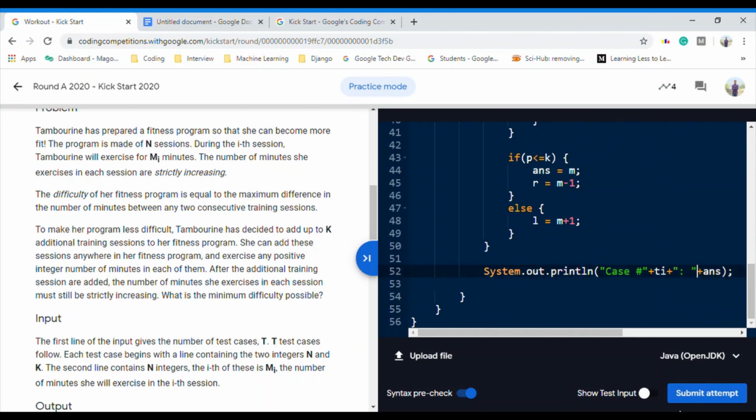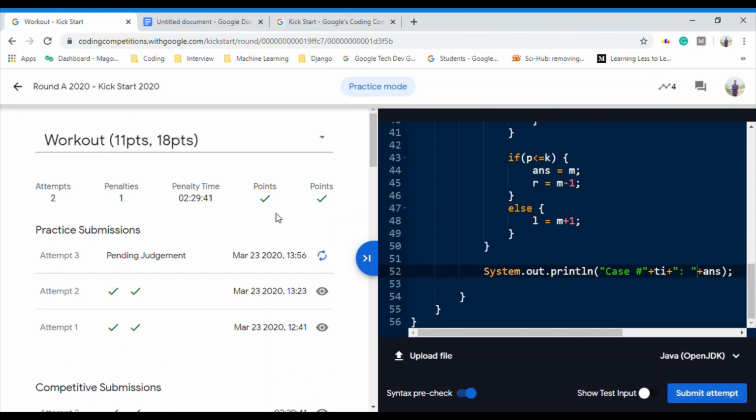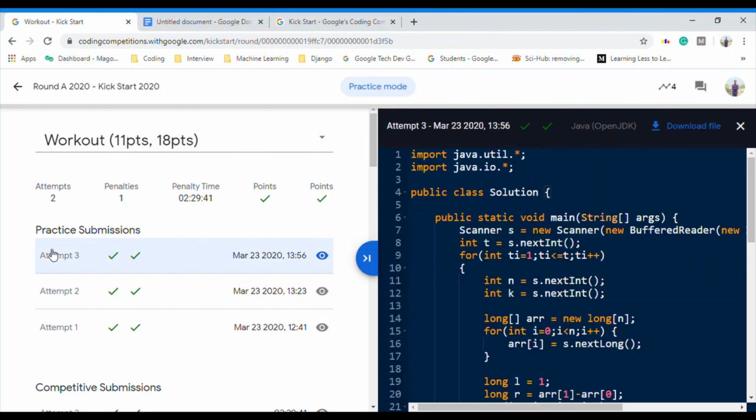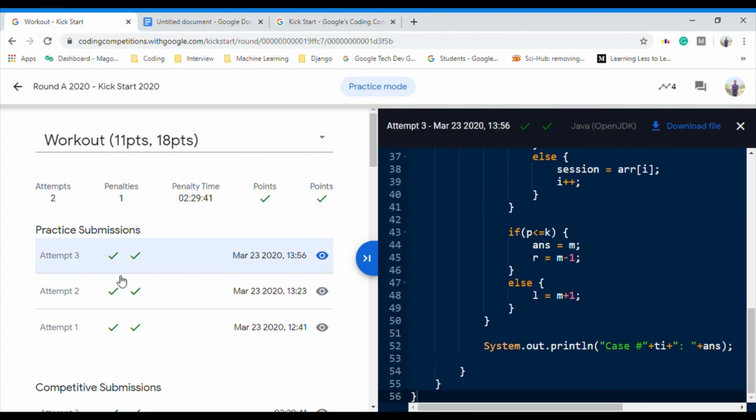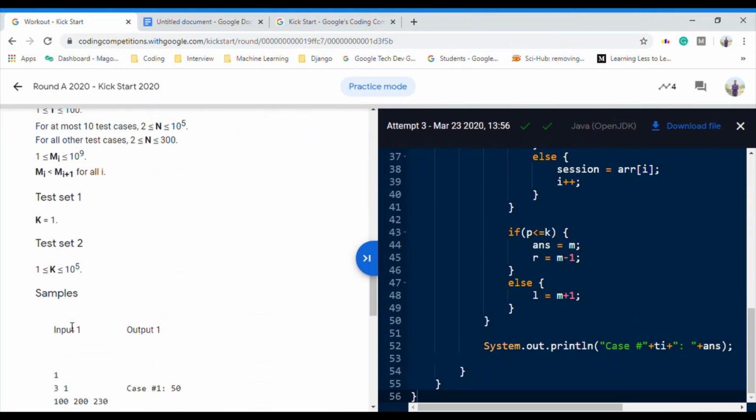It is our answer. So let's check if it gives us the right solution. So yes. Okay, so we get a right solution. Yeah, so it was the right solution. Okay, so we even cleared the second test set as well, right?